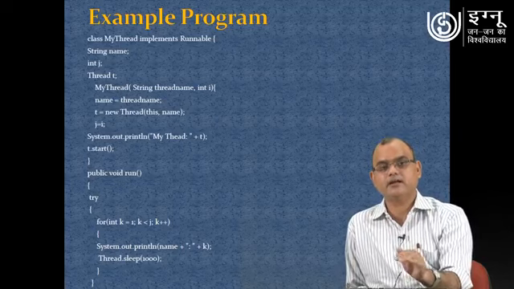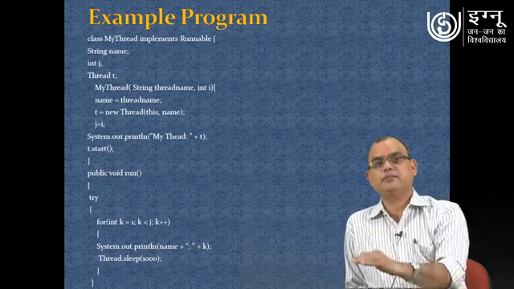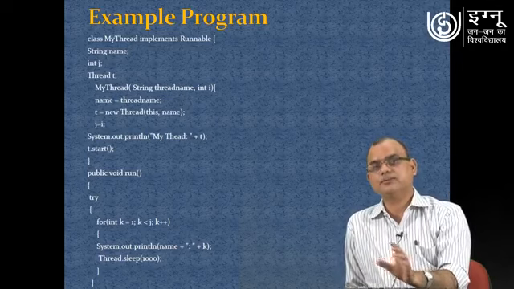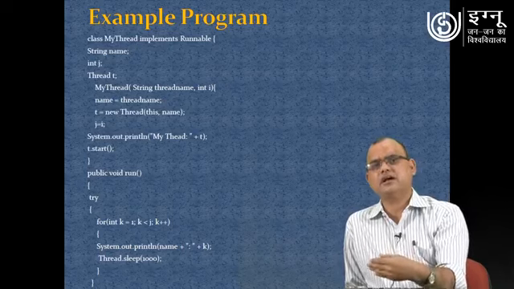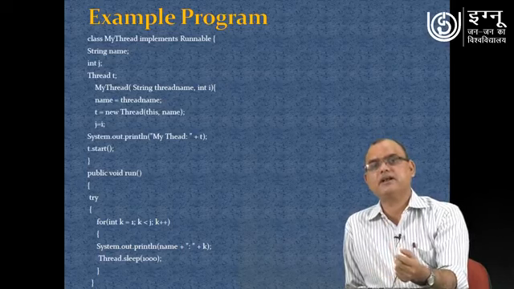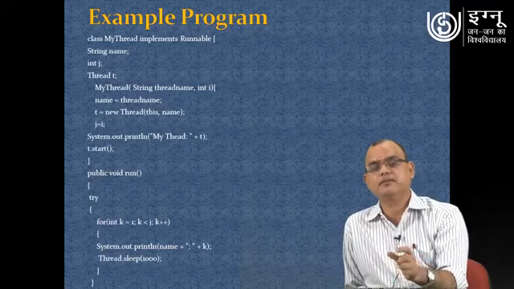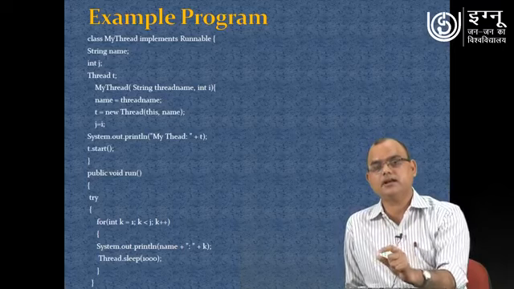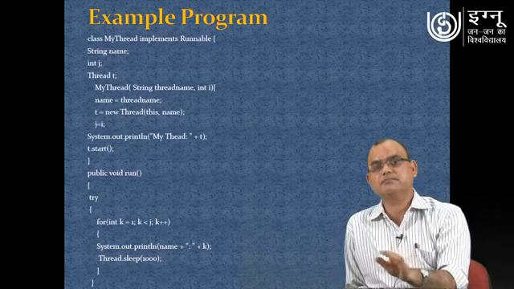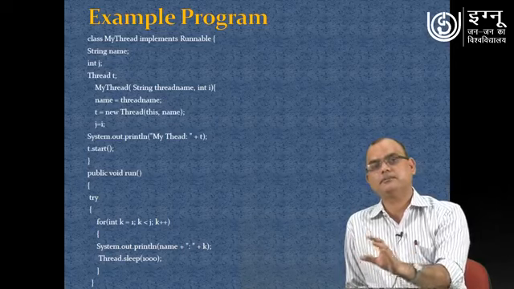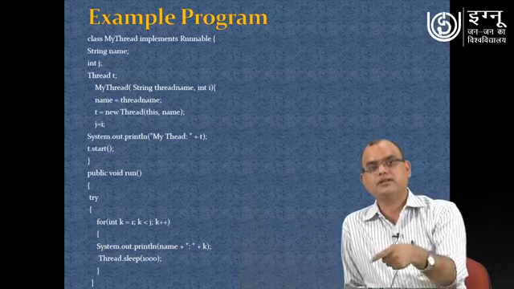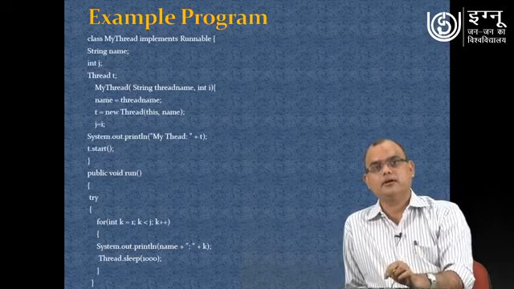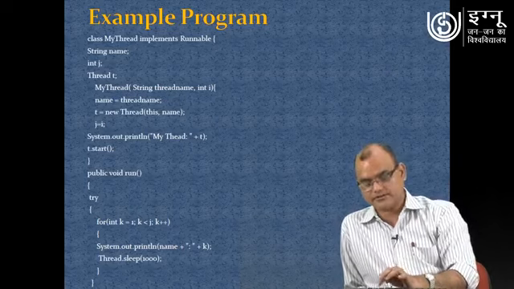So for 1000 milliseconds the processing will pause and then it will be executed. Basically this sleep is used to observe the different activities happening on the screen, because in no time a small loop will be executed, but if you want to see things running, in that case you can use the sleep method, and for that moment of time the processing will be stopped, and then you will see how actually things are moving in your execution process.